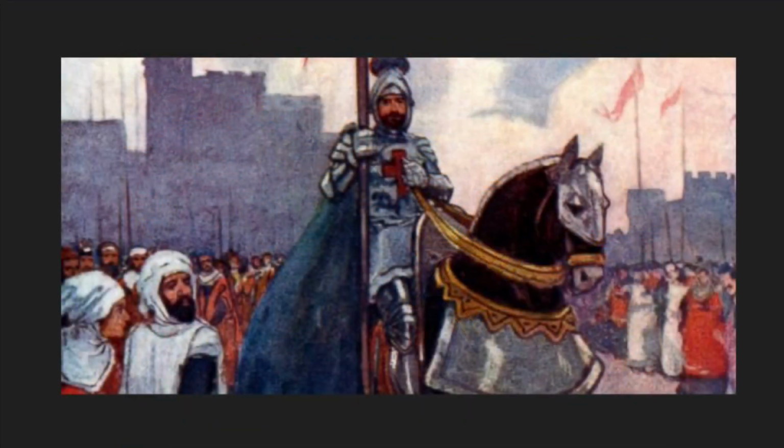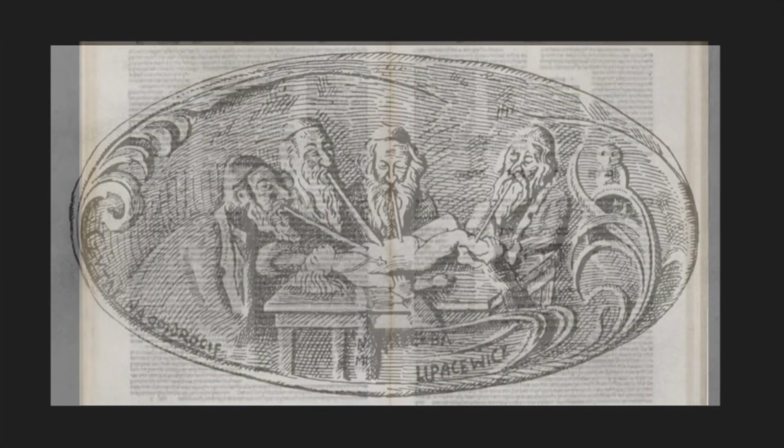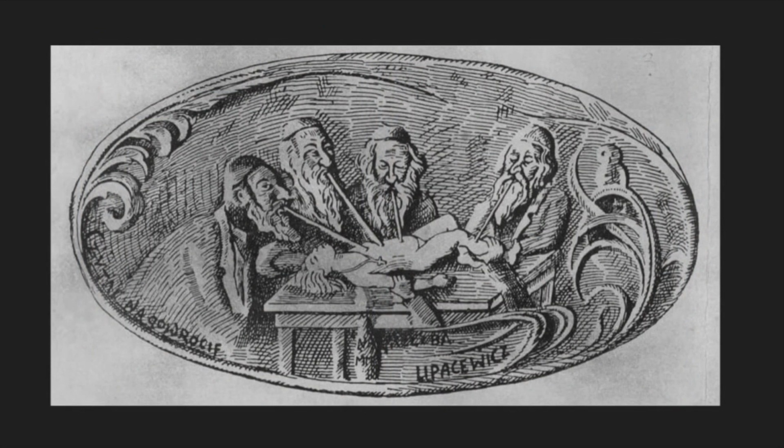Even the Crusade of 1096 saw Jews as an enemy due to their control of the Holy Land. In some European communities from the 1100s to 1200s, the Talmud, a Jewish holy book, was destroyed. In the Middle Ages, it was believed that Jews had horns and a tail, and that they killed Christian children and used their blood for rituals.